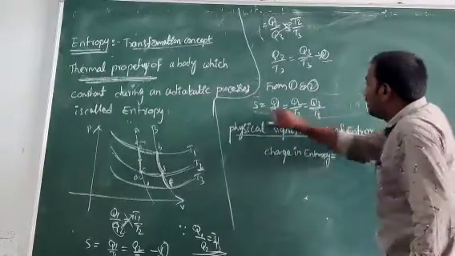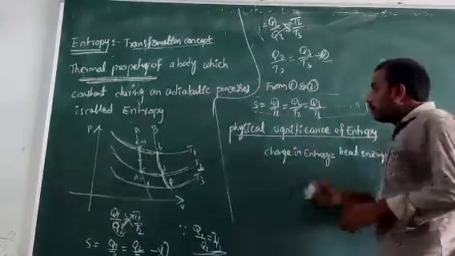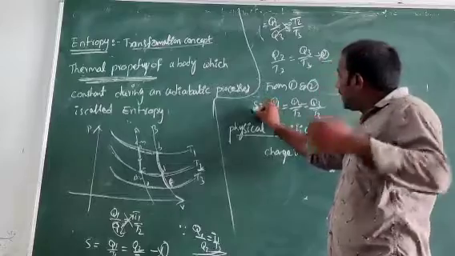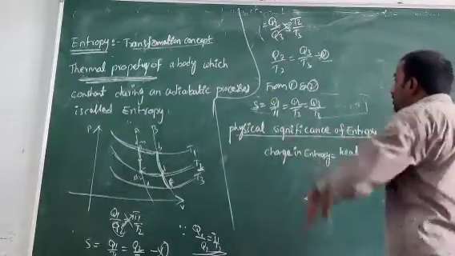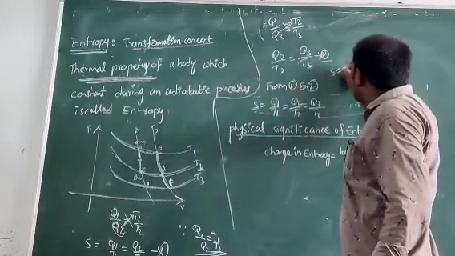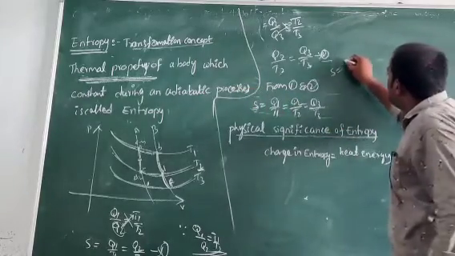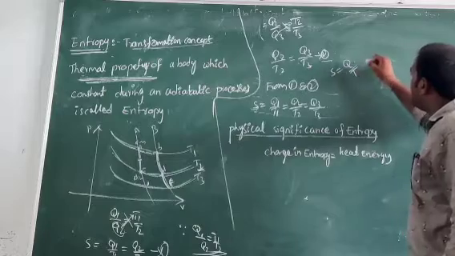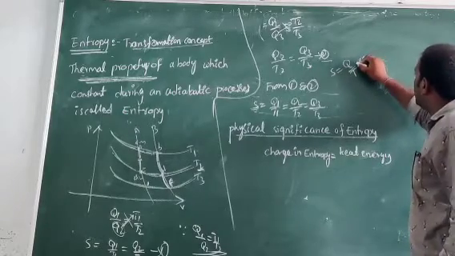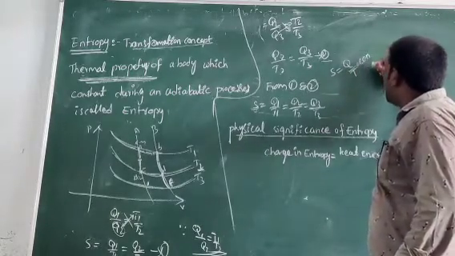Entropy is indicated with the letter S. Mathematically, S is equal to Q by T, which is constant.